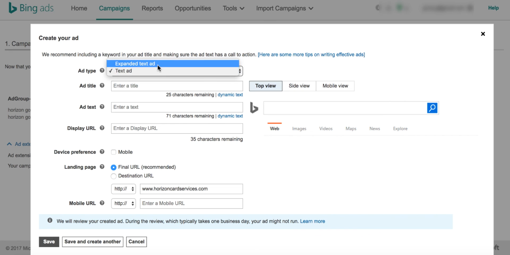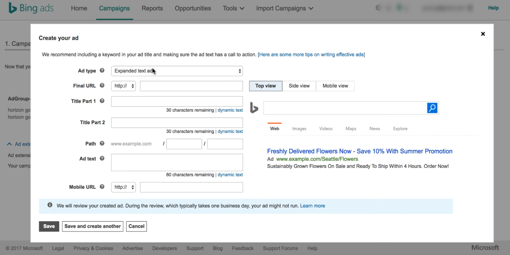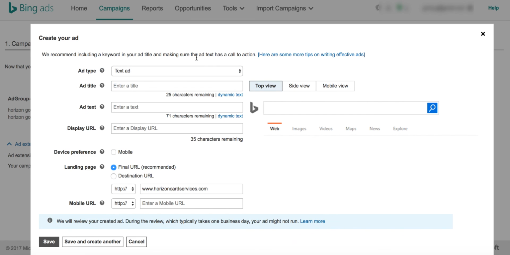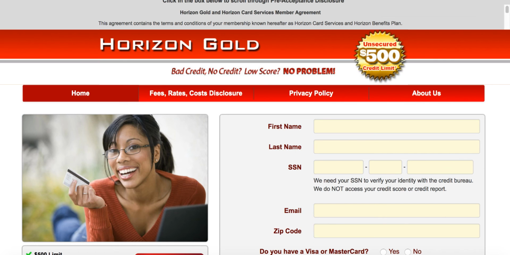So be cautious, guys. In case you are trying to see expanded ad, and some of these things are not appearing as I am explaining here in yours, make sure that your ad type is expanded type and not text ad, because I'll be explaining more on text ad here. So to keep things simple, what are we promoting? We are promoting Horizon Gold offer, Horizon Gold credit card, a card which can help to improve your credit score.